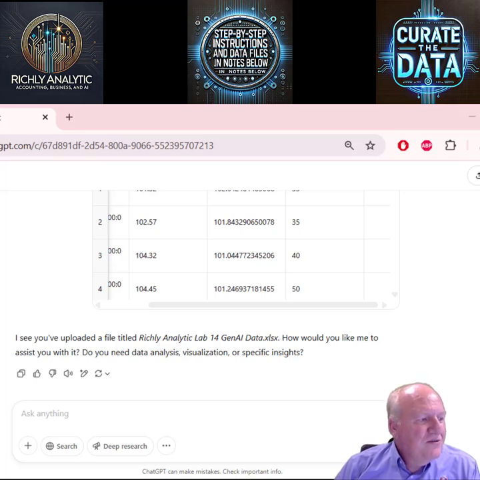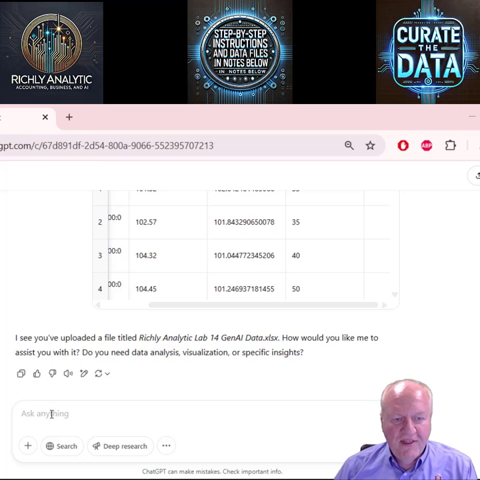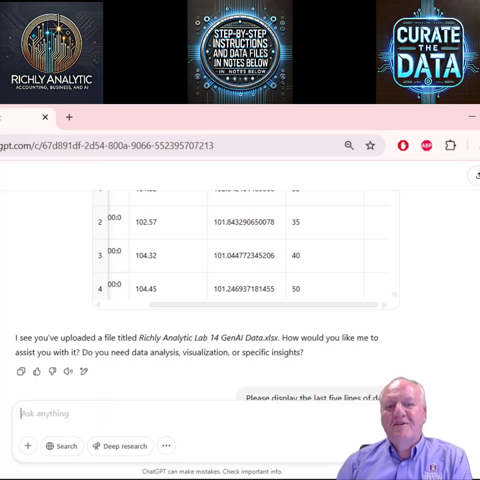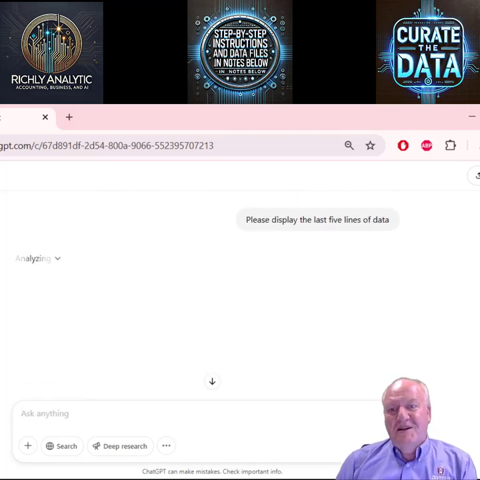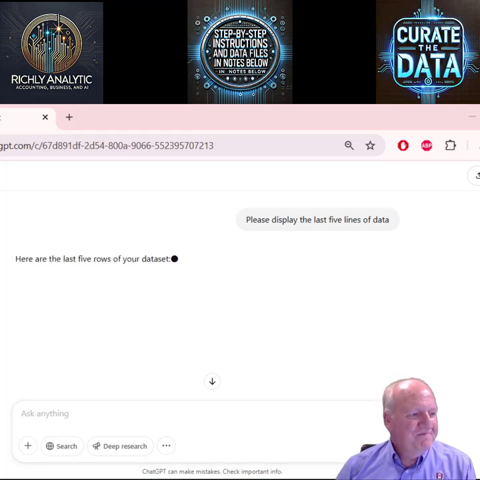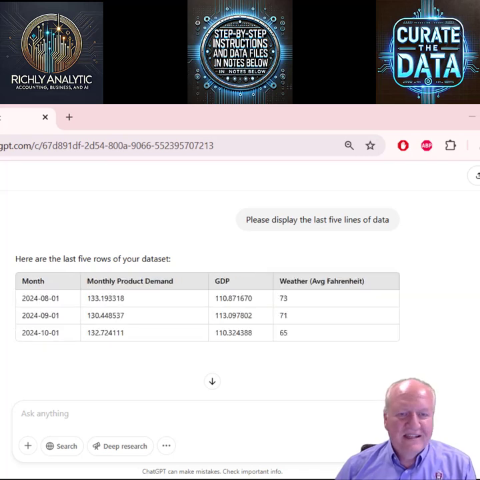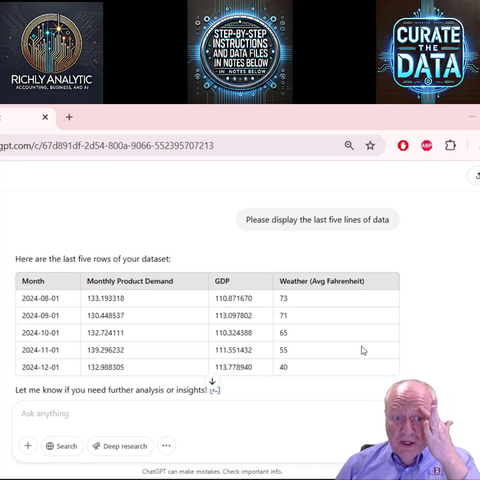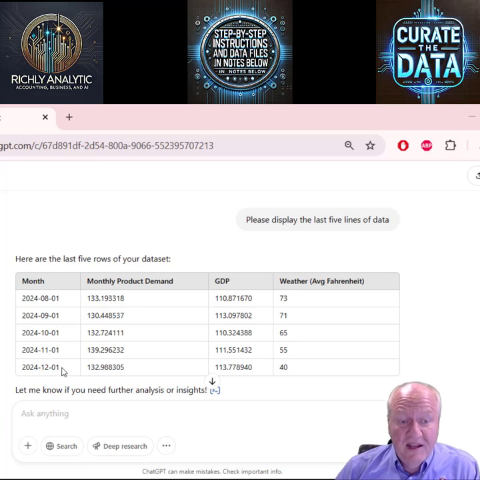I always like to check the data and make sure everything is in there. I could use descriptive statistics and summarize it, or usually I like just seeing if ChatGPT actually recognizes the last 5 lines of data. So it's able to do that. I looked at these last 5 lines and it looks like it is correct. It's gone through the end of 2024, so I'm in good shape.